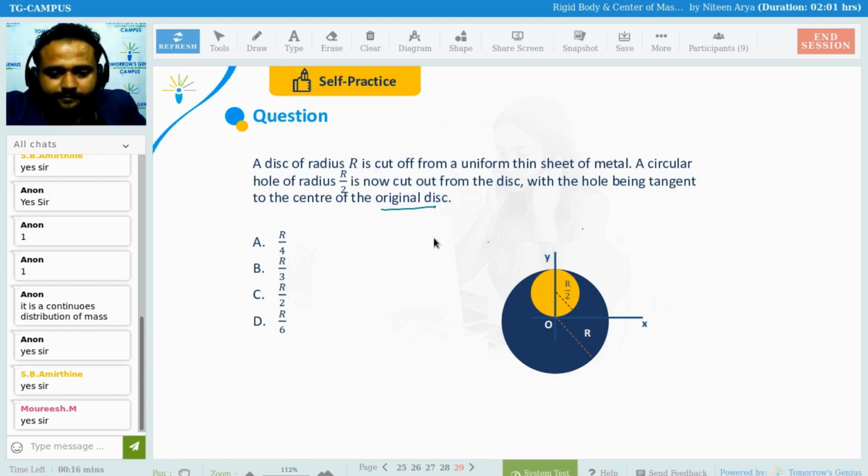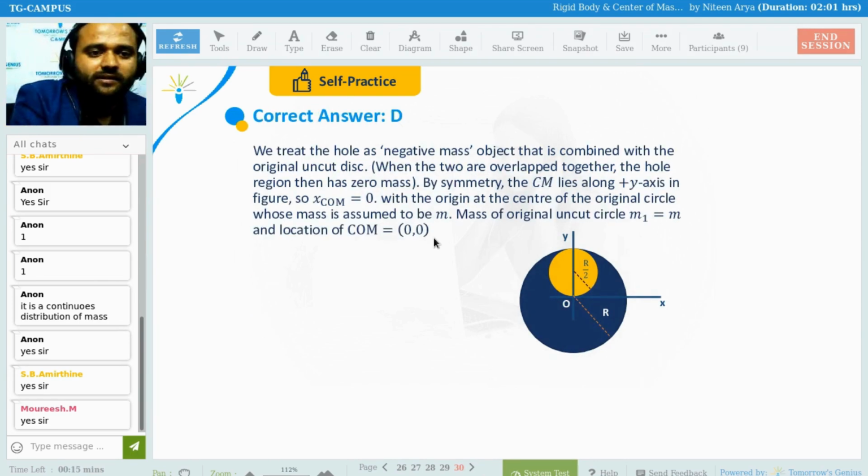Is this clear? Or should I explain? I think I need to, because time is running. See what it is: we treat the hole as a negative mass. The object is combined with the original uncut disk. When the two are overlapped together, the whole region has zero mass, and by symmetry the center of mass lies along the y-axis. In the figure, the x center of mass is going to be 0.